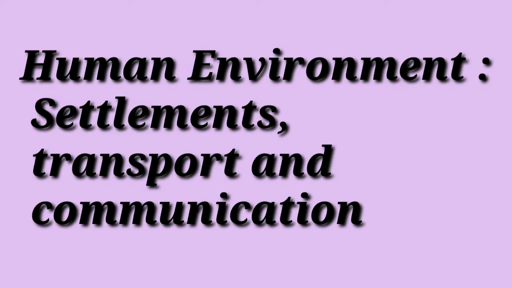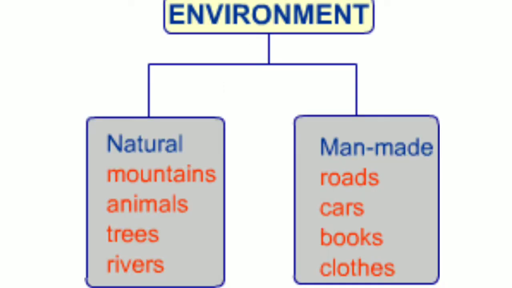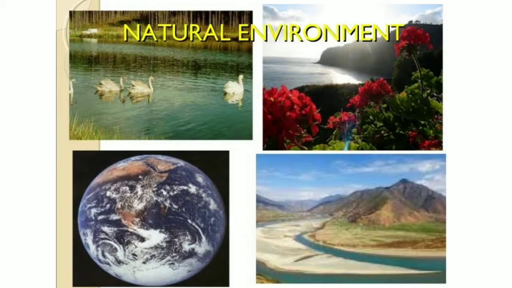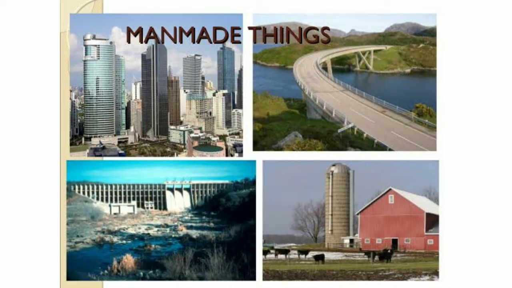Hello scholars, today we are going to start with Geography chapter 8, that is Human Environment, which comprises settlements, transport and communication. In the previous chapters we have discussed the environment, that there are two types of environment, natural environment and human-made environment. Natural environment consists of plants, animals, air, water, land, etc. On the other hand, human environment consists of whatever is created by human beings.